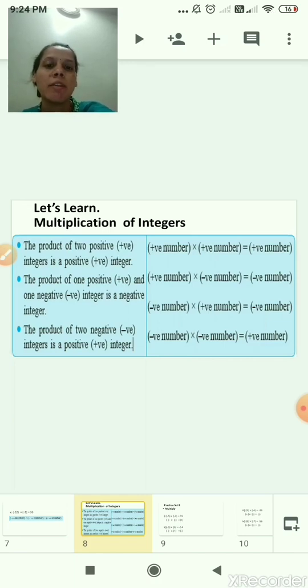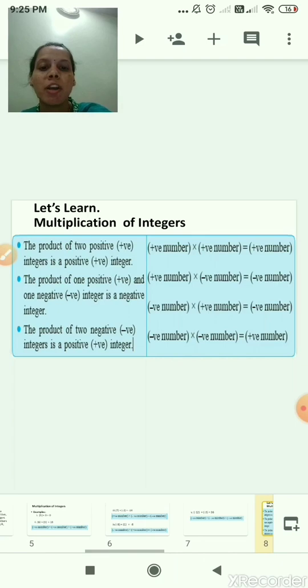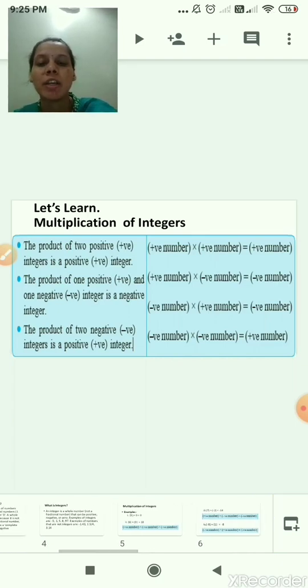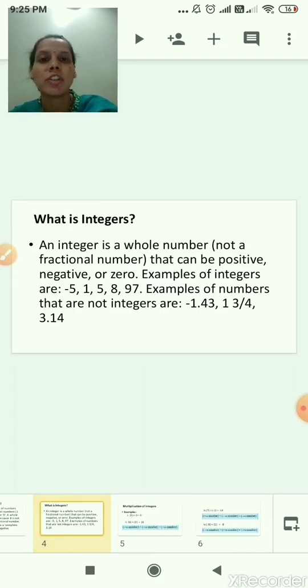Plus plus is equal to plus. Plus minus is equal to minus. Minus plus is equal to minus. And minus minus it becomes plus. I hope all of you understood till here. No doubt in multiplication of integers. What is the definition of integer? An integer is a whole number, not a fractional number, that can be positive, negative or 0. Means integers are all the numbers which are positive numbers, negative numbers and 0. But they are not fractional numbers and they are not decimal numbers.